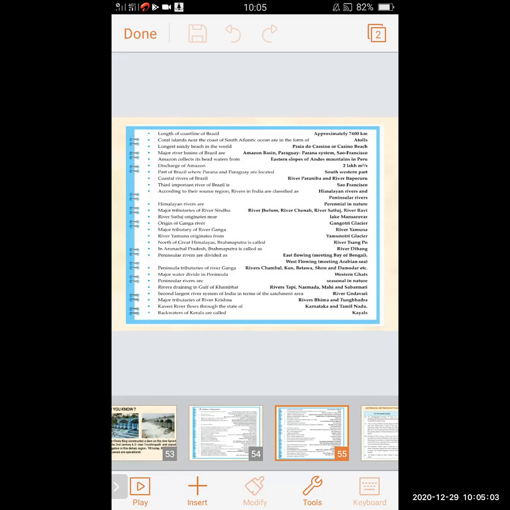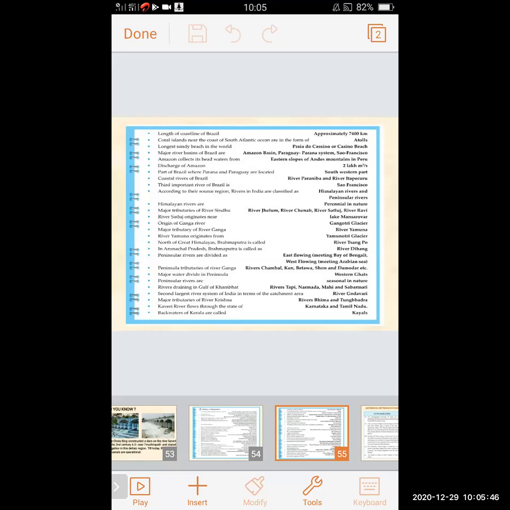Coastal rivers of Brazil. Brazil has coastal areas which are densely populated. The coastal rivers in Brazil are River Paranaíba and River Itapecuru. These are the two rivers where navigation is done on a large scale, and the coastal areas of Brazil are densely populated.